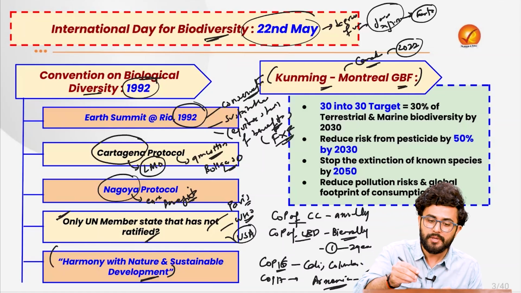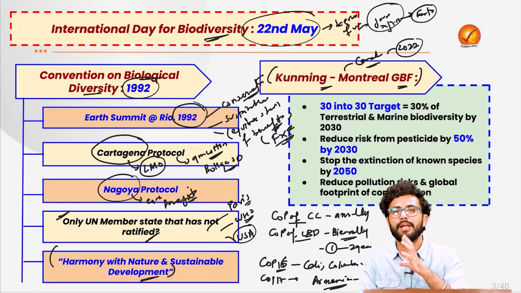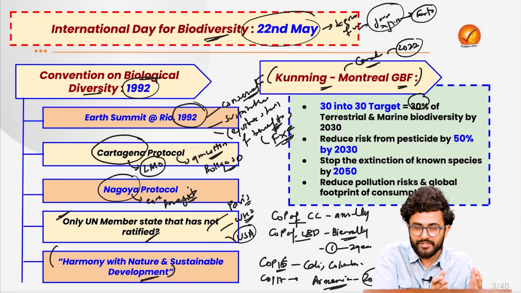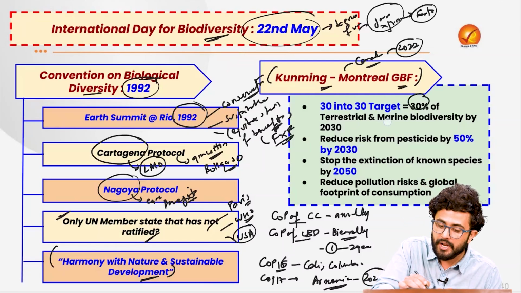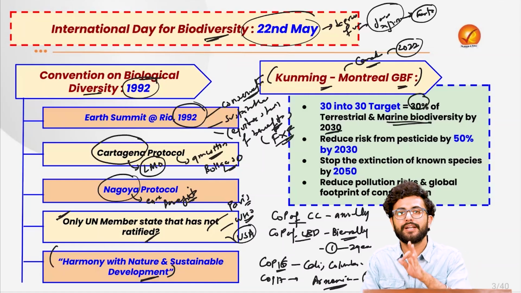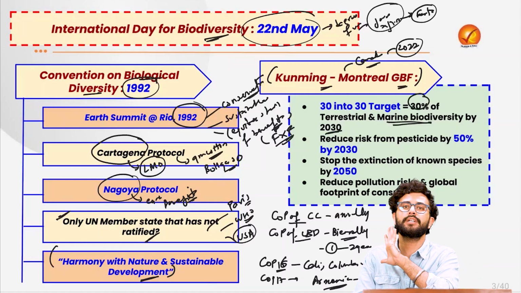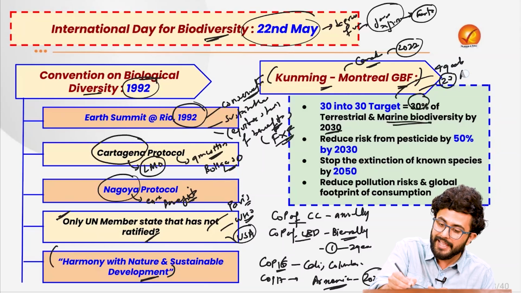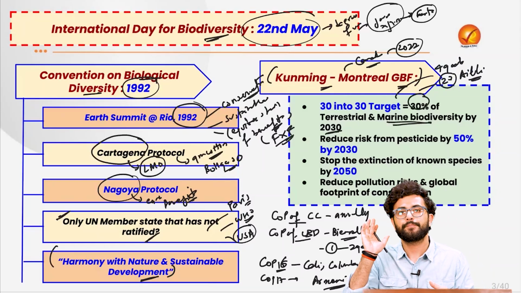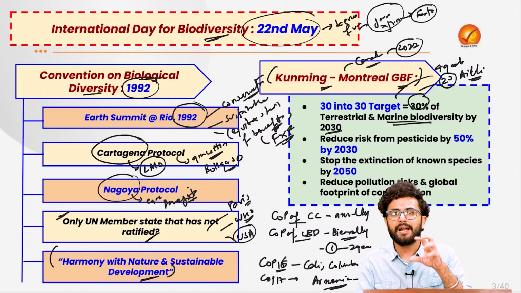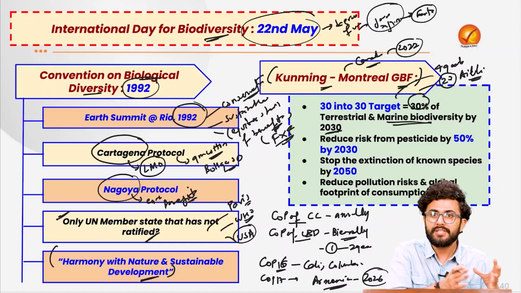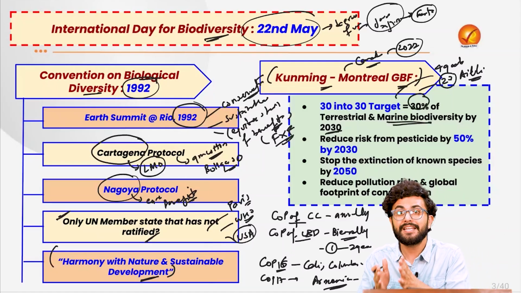So what does this Kunming-Montreal Global Biodiversity Framework stand for? It basically aims to conserve 30% of the terrestrial and the marine biodiversity areas by the year of 2030, and thus the 30 by 30 target. For that purpose, it has set 4 important goals and 23 important biodiversity targets. The basic principle is that we need to take up such important biologically diverse areas and put them under the framework of the protected areas by the government.